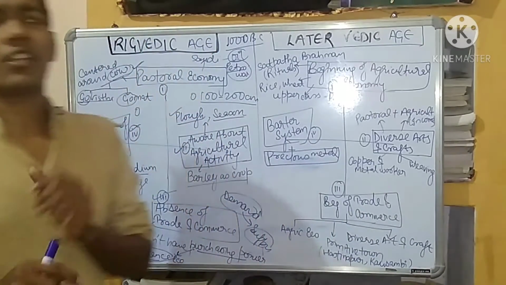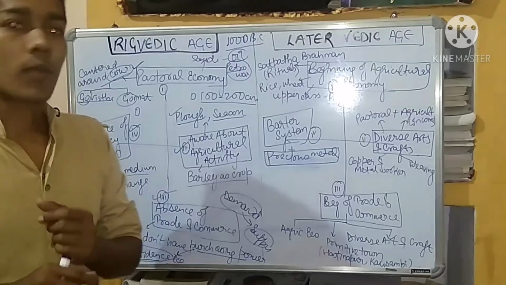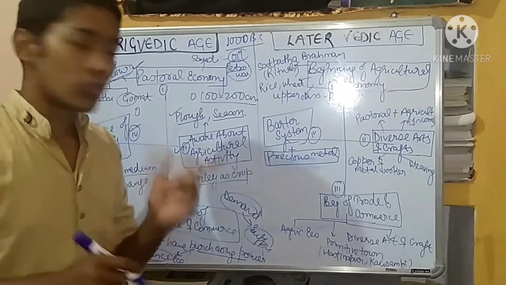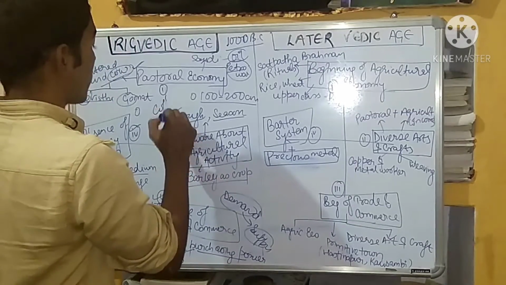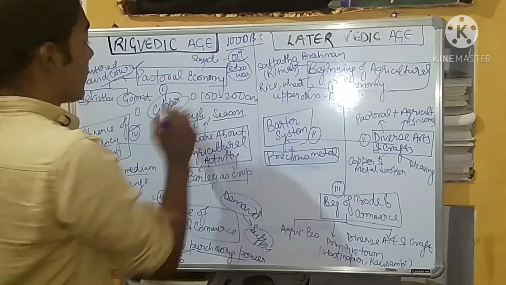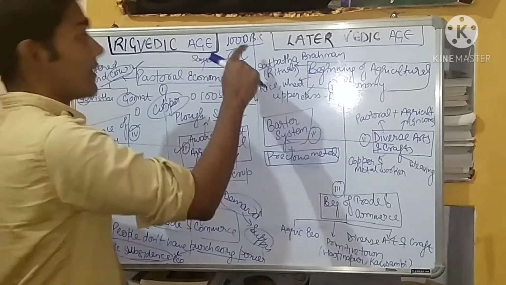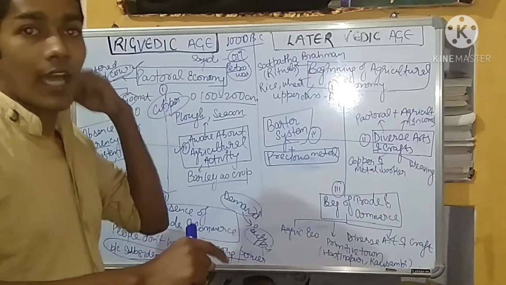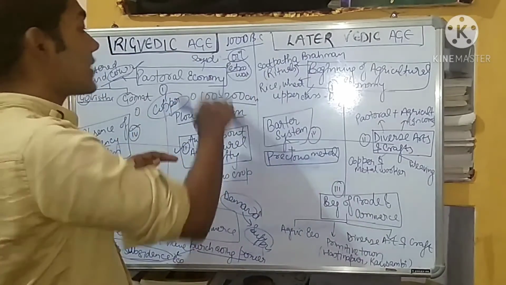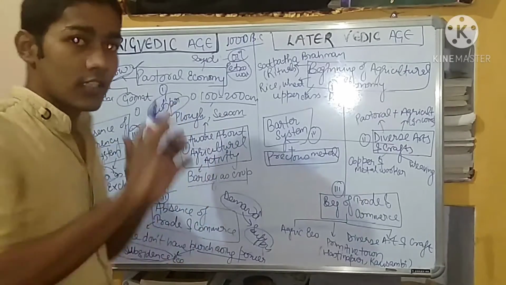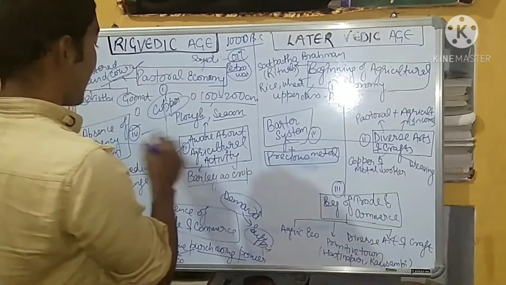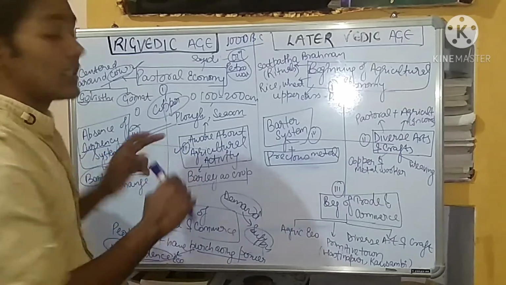And we know that copper was one of the metals that was used by them, but with the help of copper we cannot cut the forest. So this iron, the iron that we have discussed, has played a very important role in cutting the forest. When we clear the forest, then the land is there.